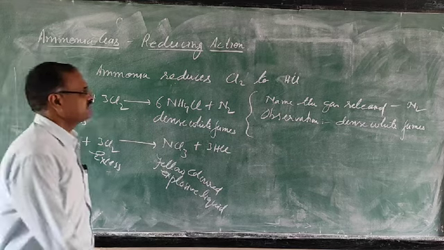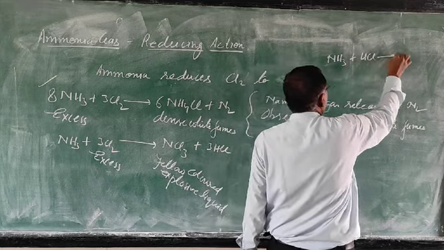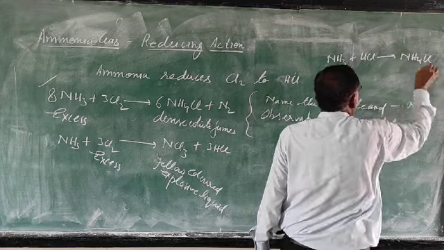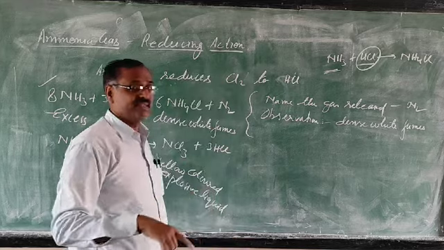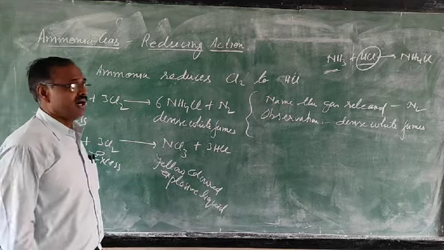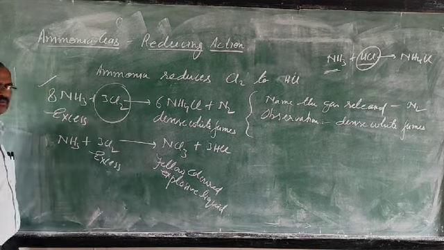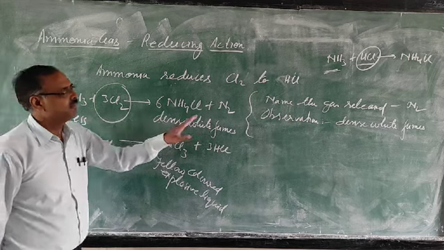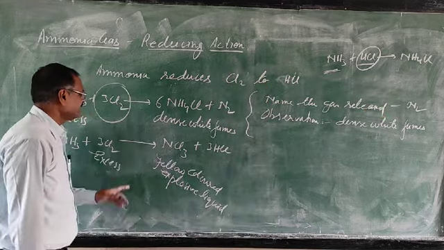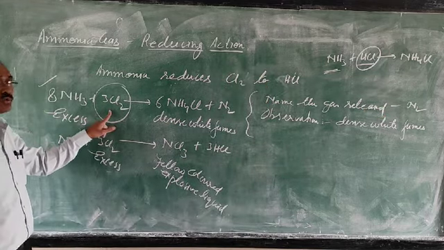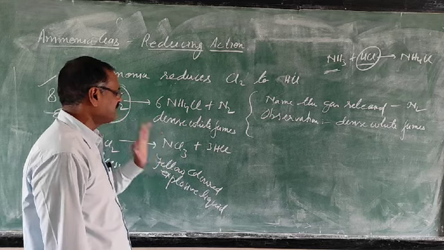You know that ammonia gives dense white fume with HCl. Apart from the HCl, which other gas can ammonia give the dense white fume with? So what is your answer? Chlorine. So ammonia can give the dense white fume with HCl, and apart from HCl, it can give the dense white fume with chlorine. So the reaction can be asked to you: name the gas, observation.